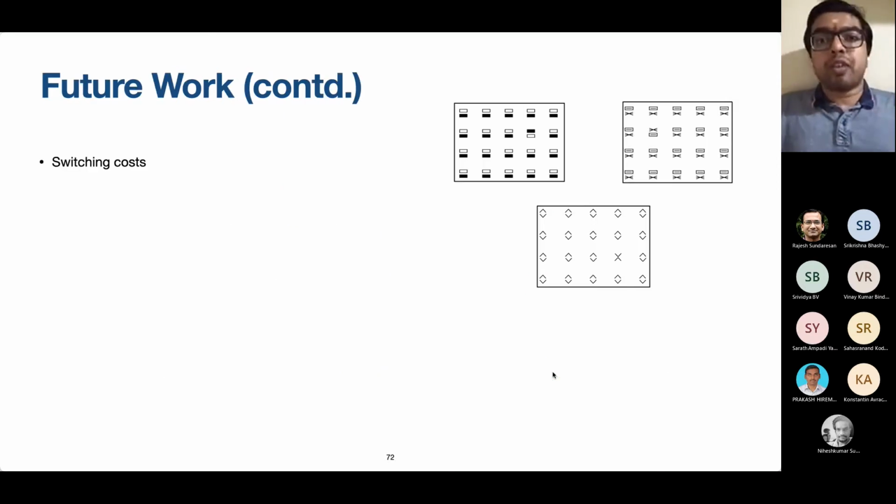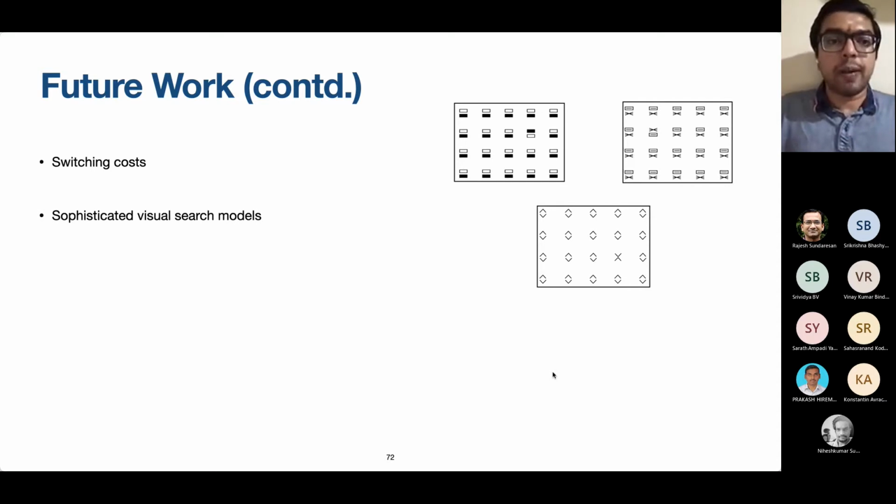We have not taken switching costs into account. That is the cost for switching between locations, between arms. However, in the cognitive radio example I told, switching between channels may be quite expensive. So it may be interesting to study the same problem with switching costs incorporated.